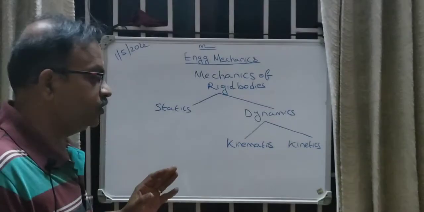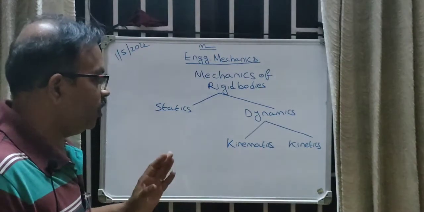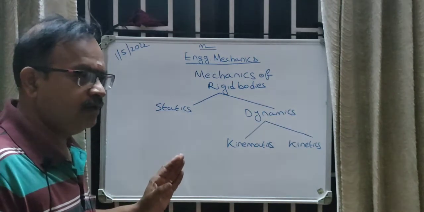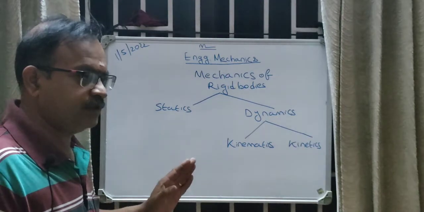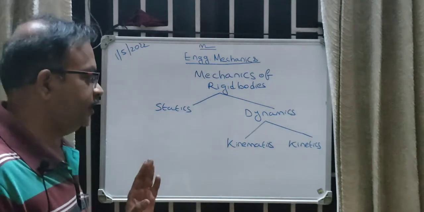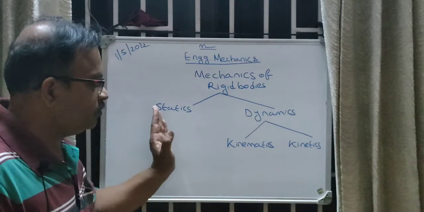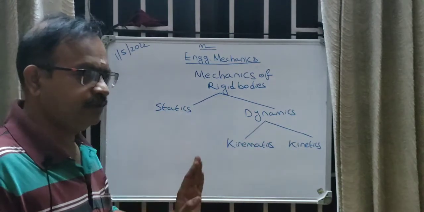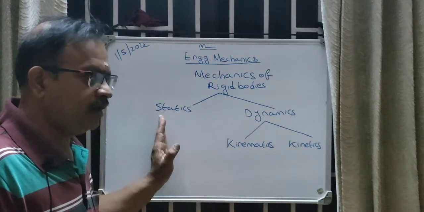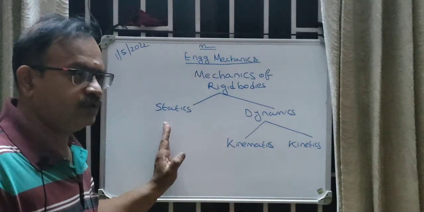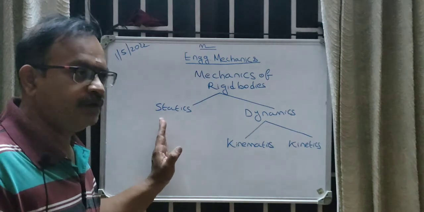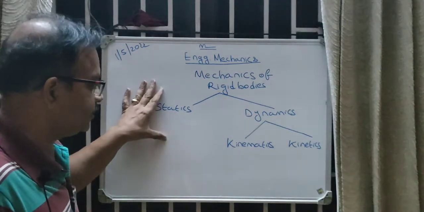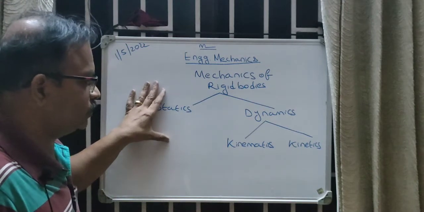In rigid bodies, we are going to study the behavior of the bodies under the action of forces, but we consider the deformation due to the action of forces are very small and they are neglected. So this mechanics of rigid bodies is again categorized into two: statics and dynamics. In statics, the behavior of bodies under the action of forces is studied when the bodies are at rest.